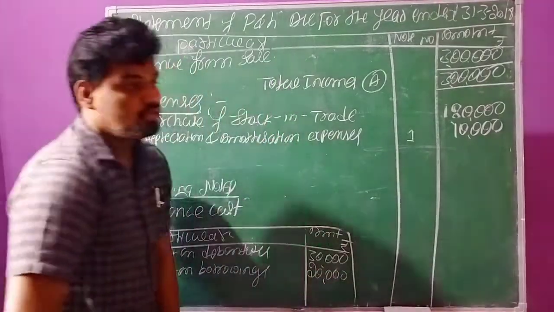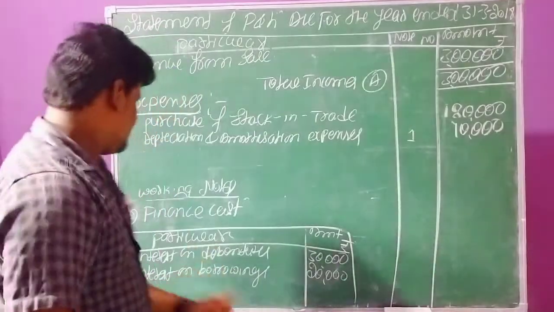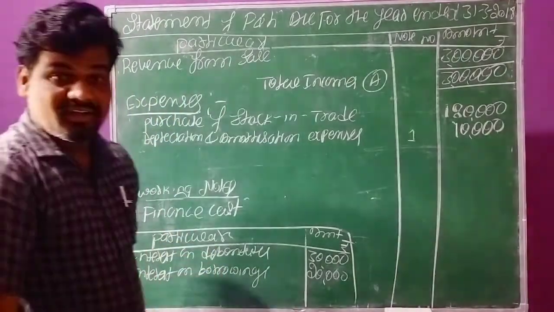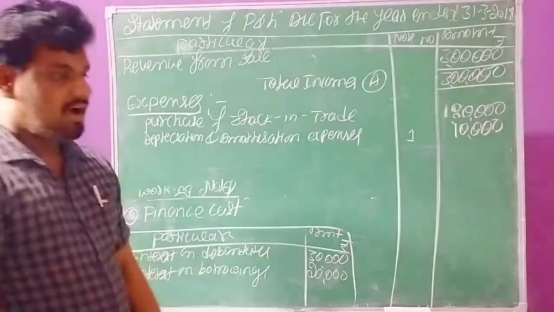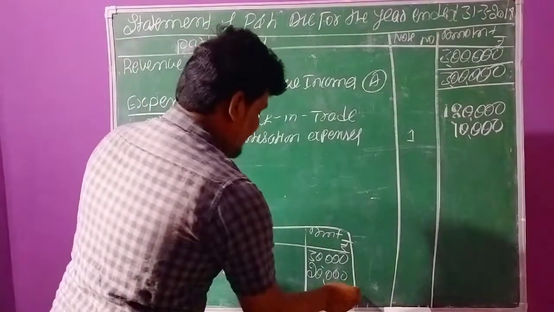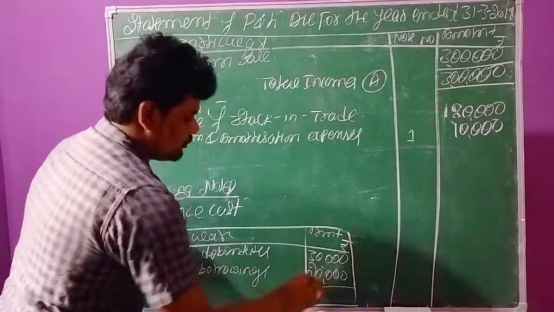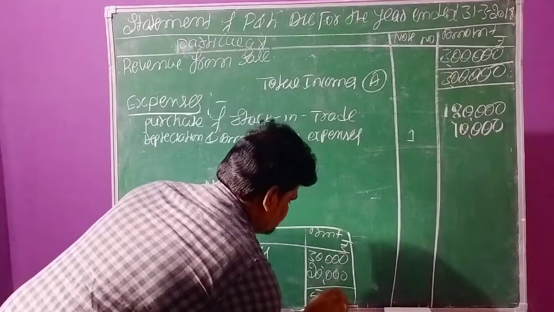There are only two transactions related to finance cost. Whatever transactions are related to finance cost, we need to add them all here itself. Now make it total: 50,000.